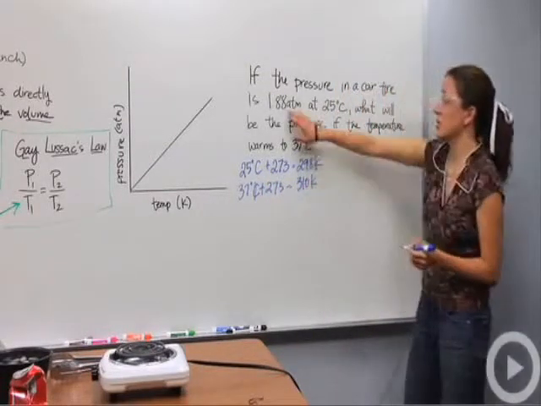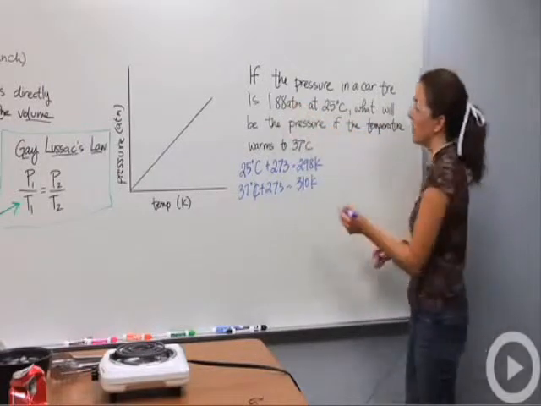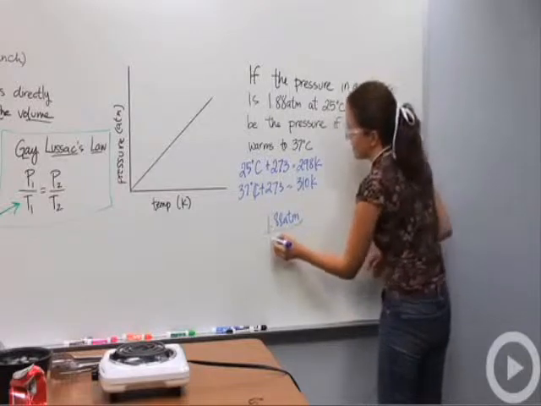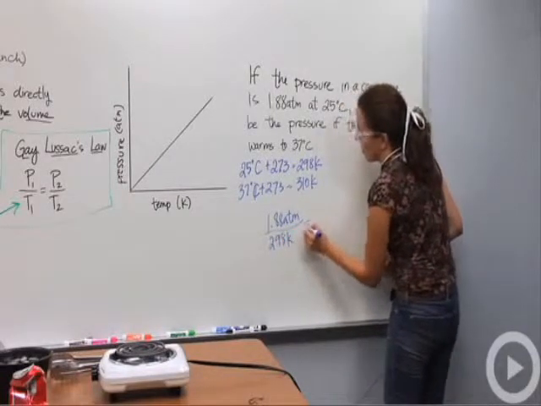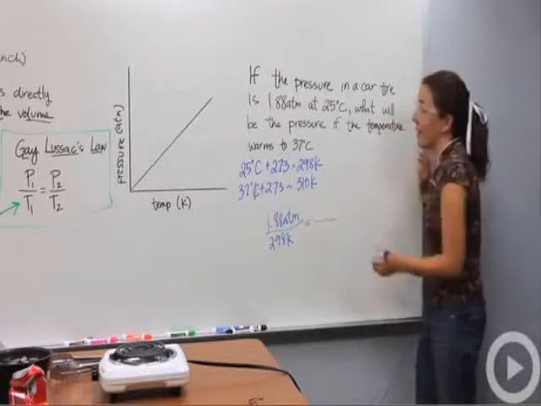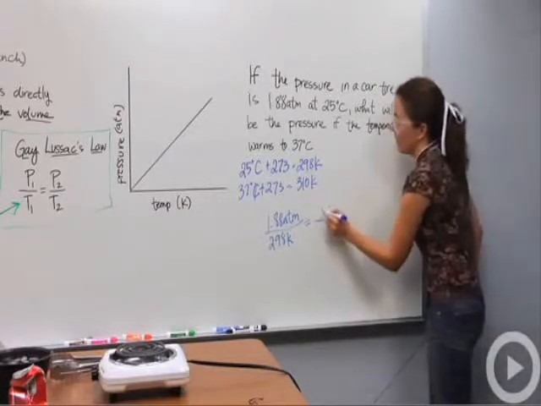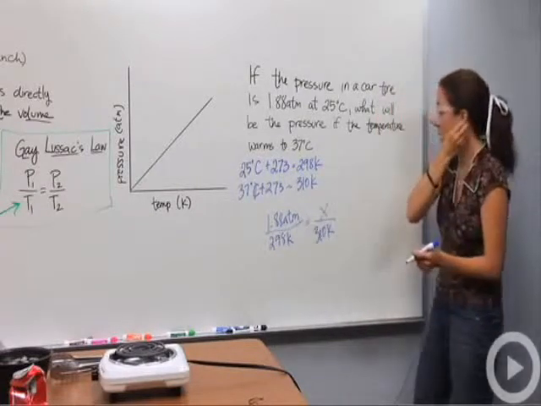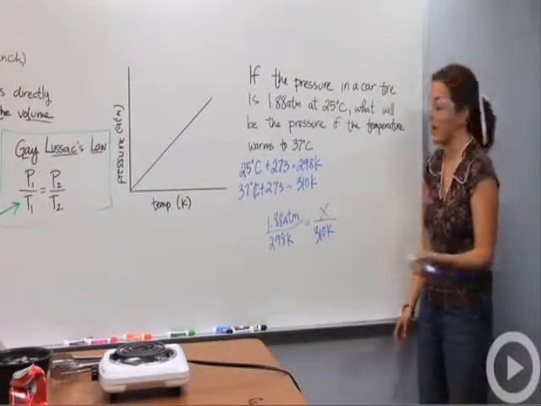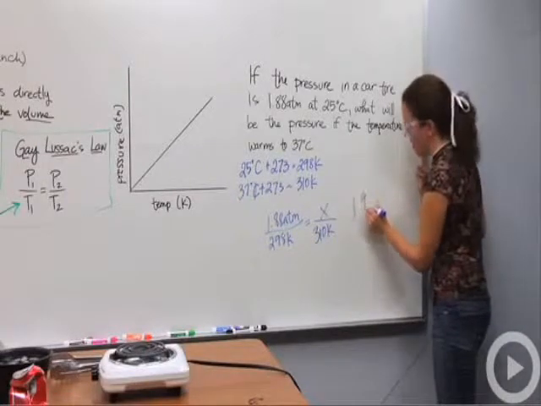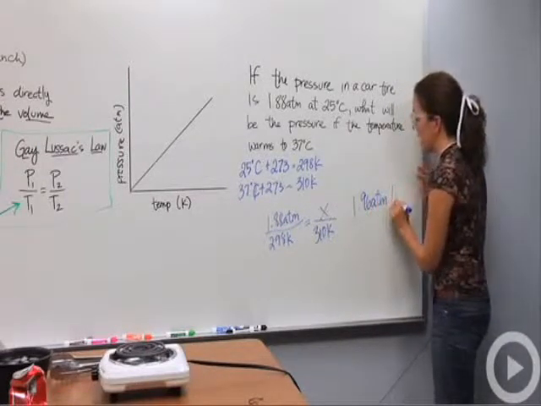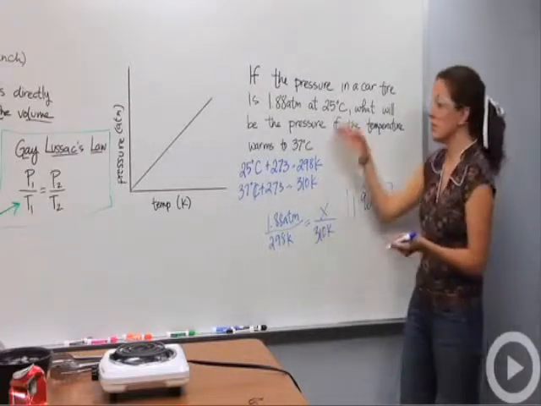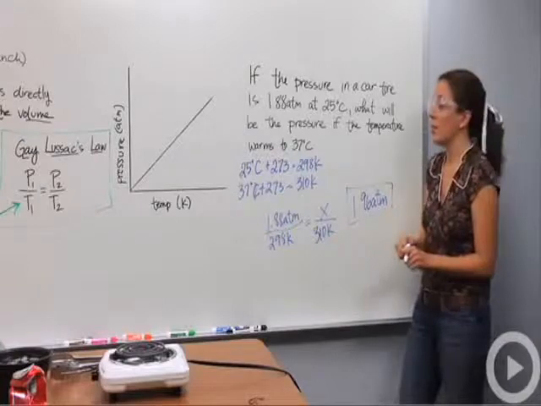Okay, so my first pressure, when I woke up, the tire pressure was 1.88 atmospheres, and the temperature outside was 298 Kelvin. We don't know the pressure at the end of the day when it's 37 degrees Celsius, so we're going to say X over 310 Kelvin. We cross multiply: 1.88 times 310 divided by 298 gives me 1.96 atmospheres. So the pressure inside the tire is going to increase, as expected, because the temperature also increased. This is an example of Gay-Lussac's law in an everyday application.